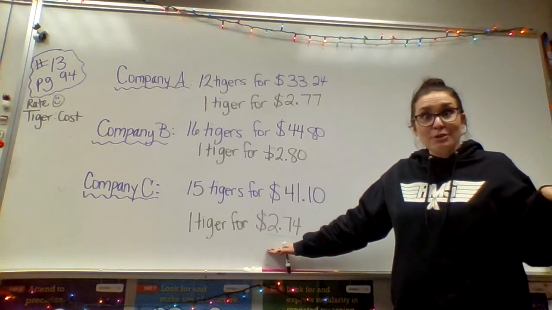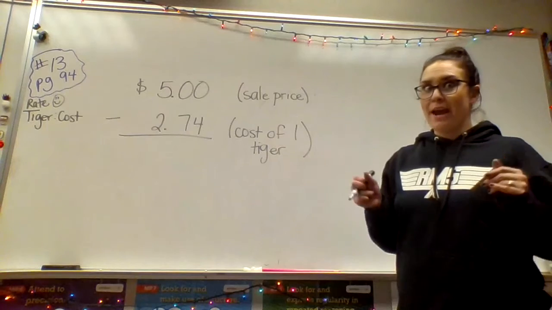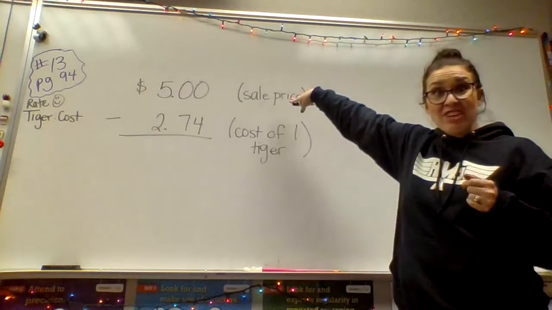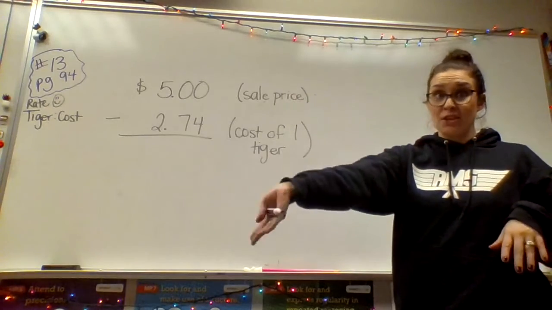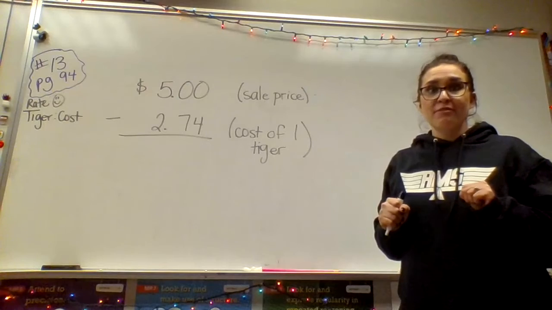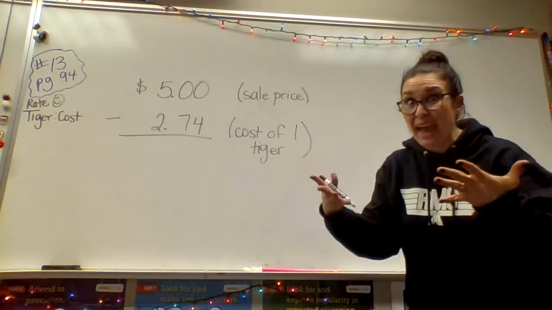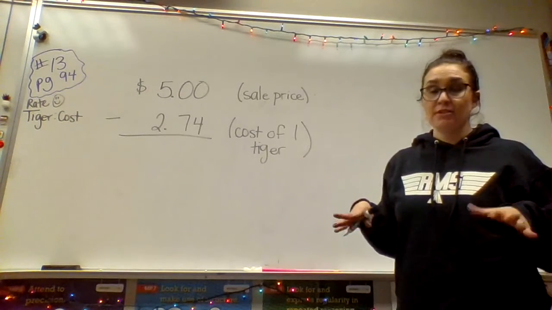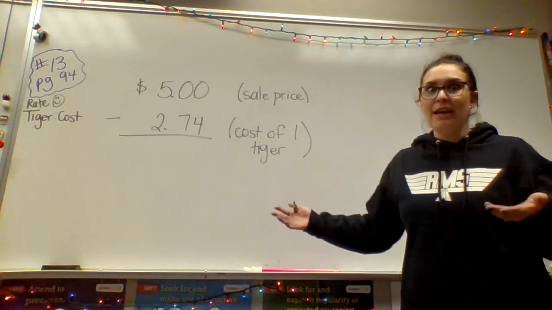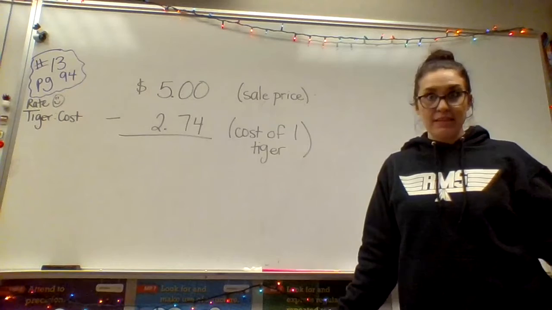So this is just a simple subtraction problem. All right, my friends. So simple subtraction. Ooh, love it when it's easy. $5, that's how much I'm going to ask you to pay me to get one of these fabulous tigers. $2.74, that's how much I had to pay to even get these cool tigers. And now I'm just going to subtract because I want to know how much money am I making after I actually sell each of these tigers.